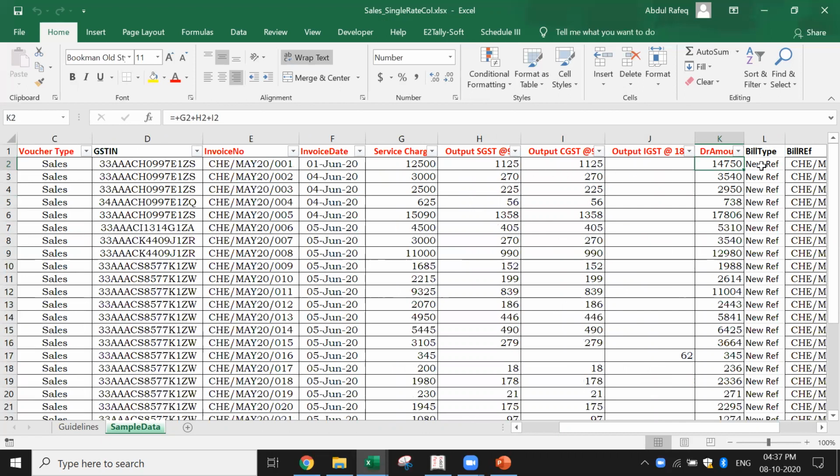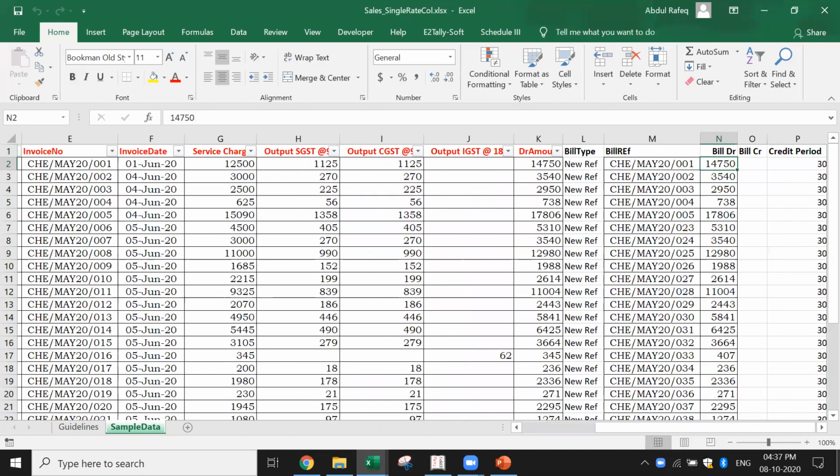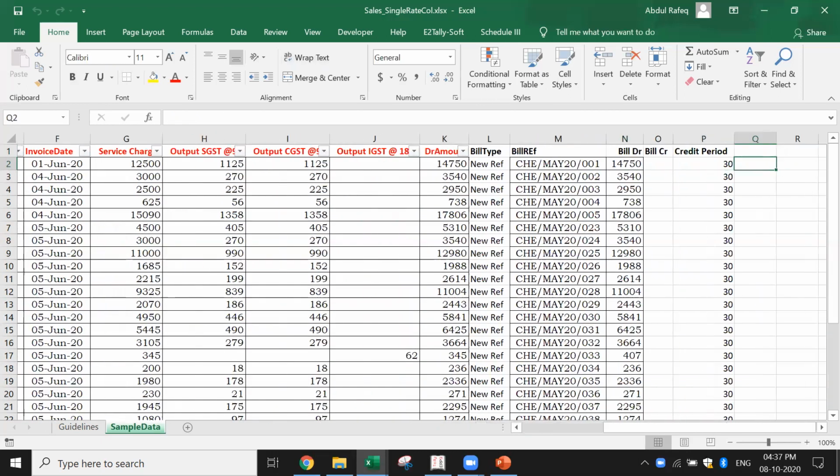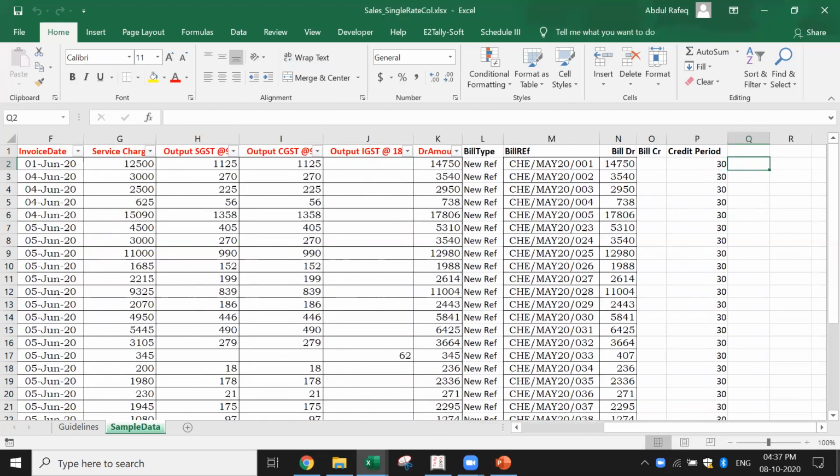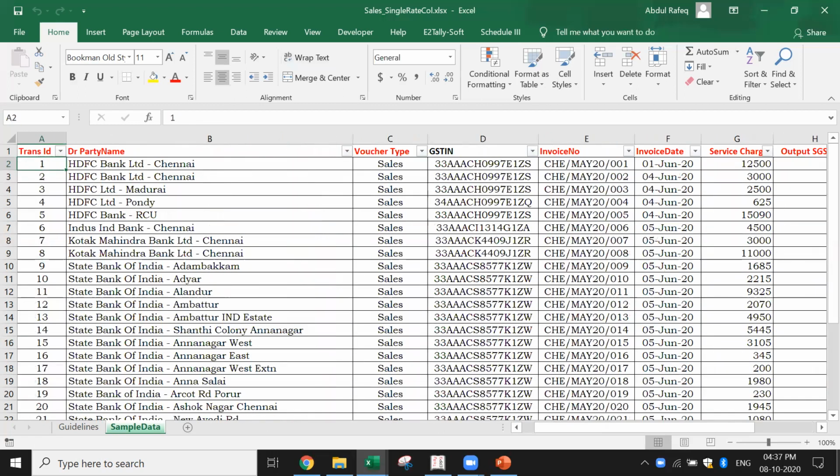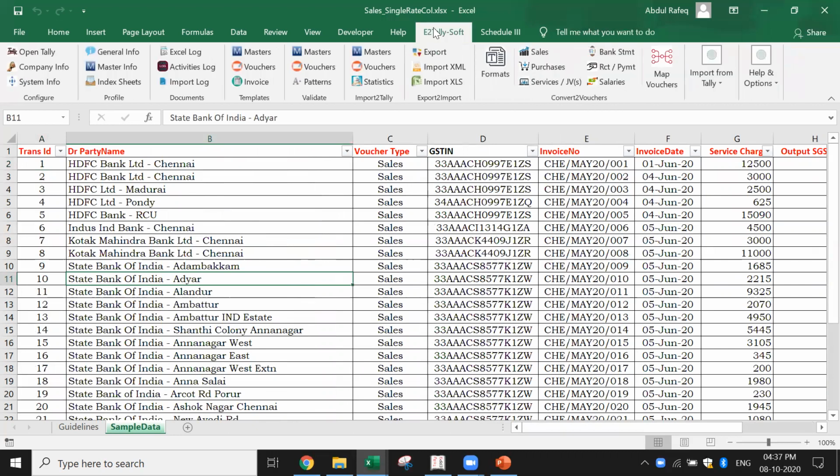Now in this case, this customer was also using a bill-wise reference. I can also add the bill-wise because you wanted to verify whether the customer is paying on time. I'm not going to go through the full process. I'll just do a quick conversion of this data and show you how it can be converted so that it can be imported into Tally.